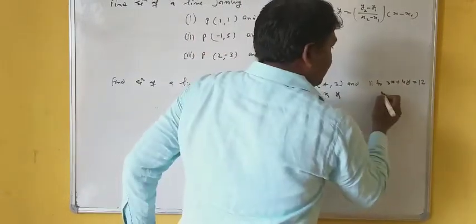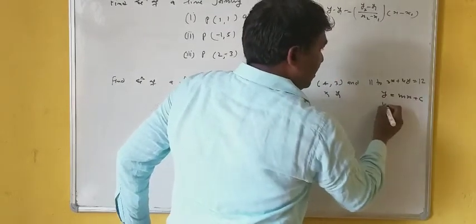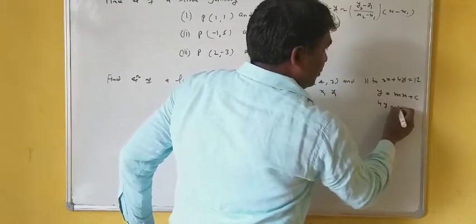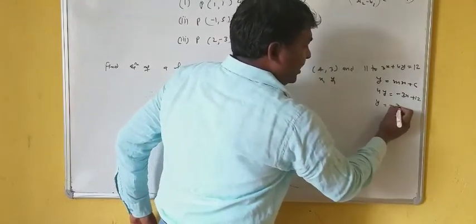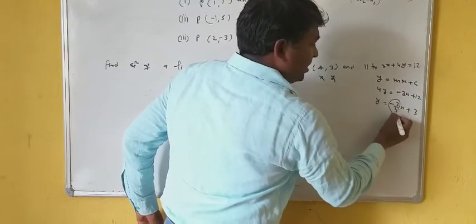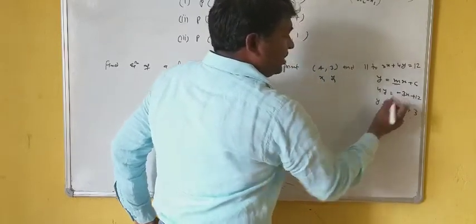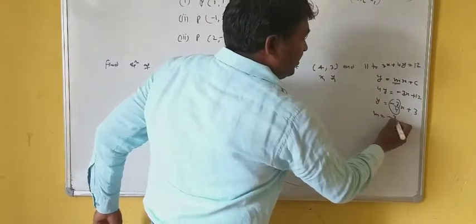How? Just convert it into the form mx plus c. Just see, like here 4y is equal to minus 3x plus 12. So y is equal to minus 3 by 4 x plus 3. So whatever is the multiplier of x, that will be the slope. So slope of this line is minus 3 by 4.